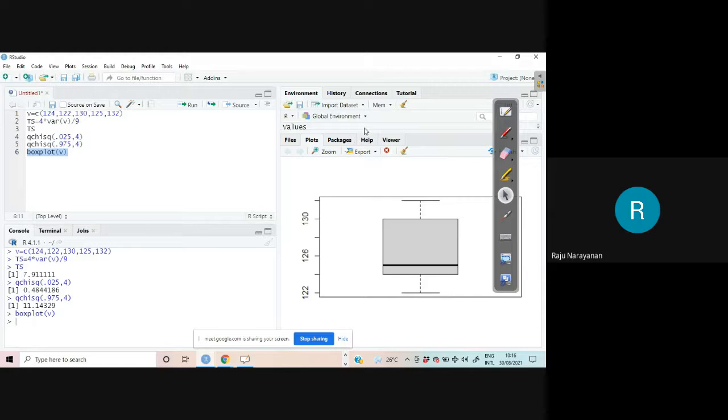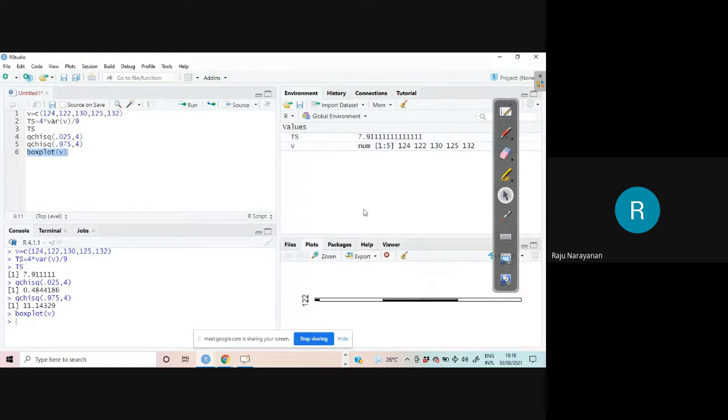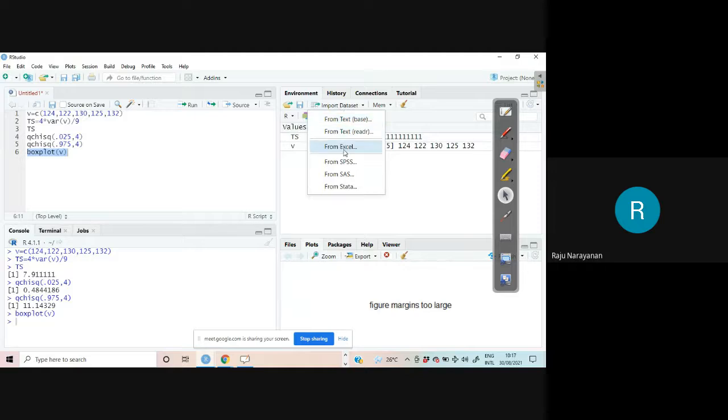Here you can see the variables we have used, the values, etc. And from this, you can easily import a data set. Import data set. I will do some examples in the coming days so that I can teach you what all things I know.